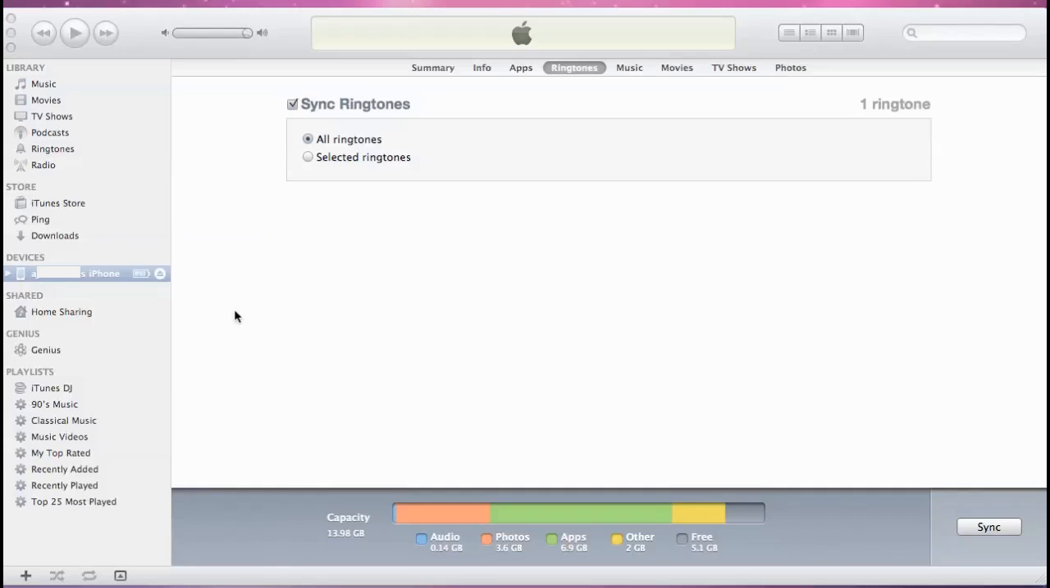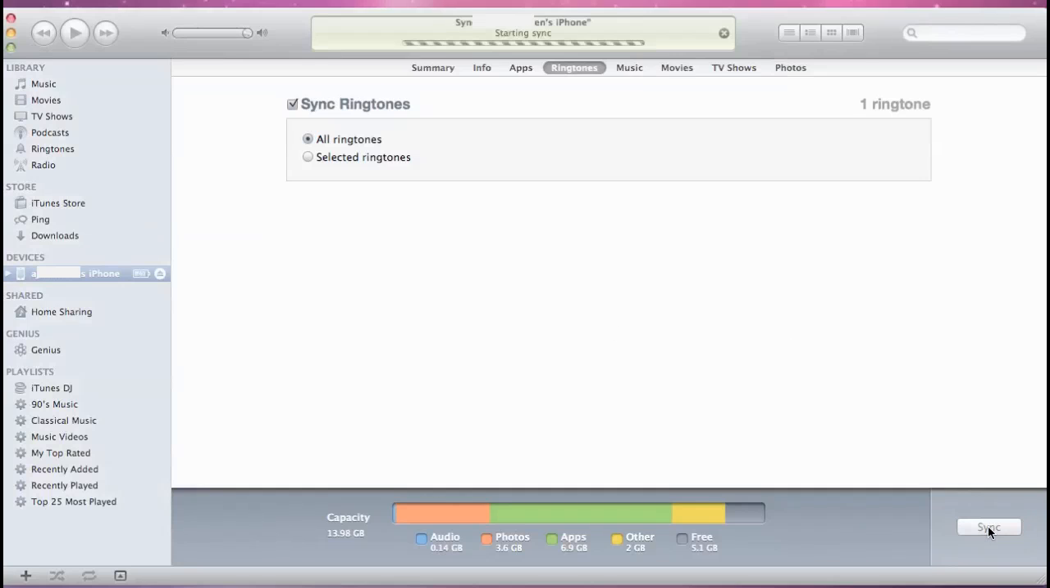Make sure that you have Sync Ringtones checked. Then, click the Sync button on the bottom of iTunes. That's it. Now, your ringtone is available to use on your iPhone.